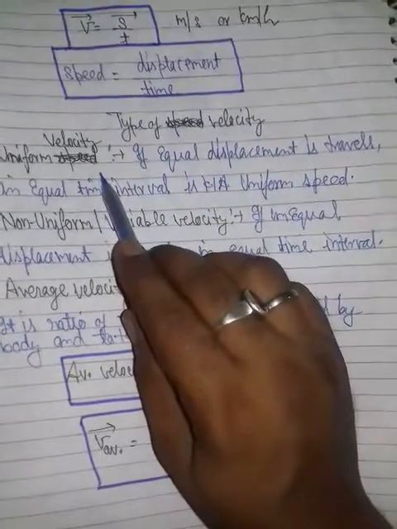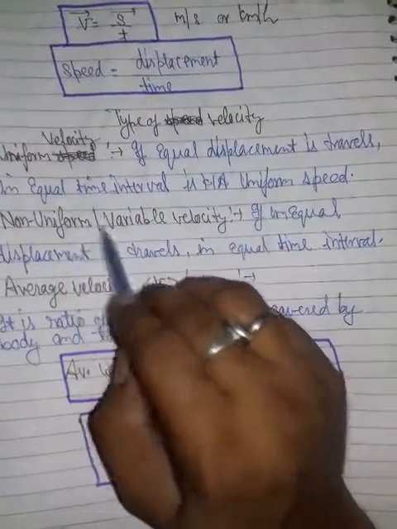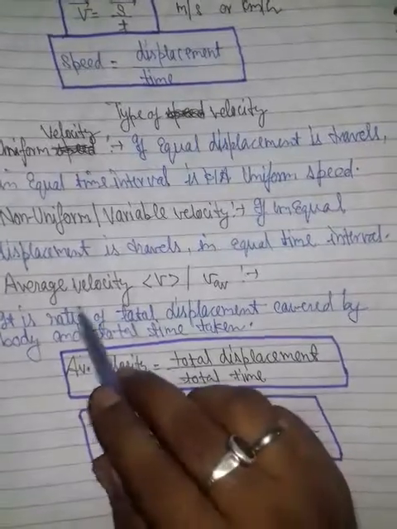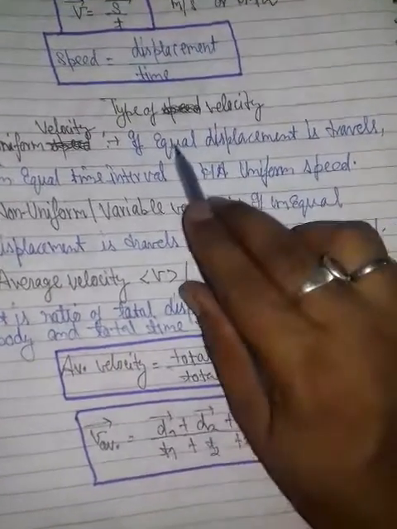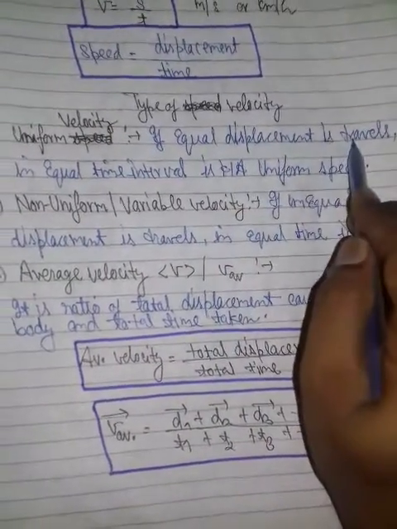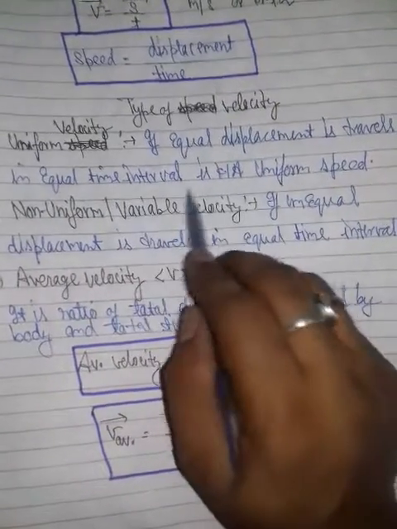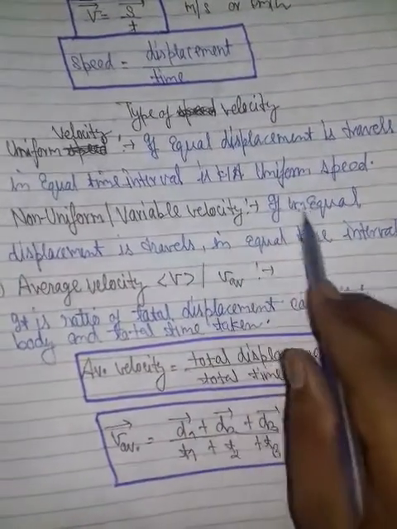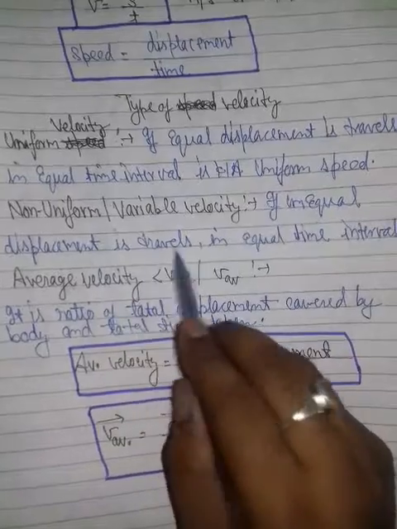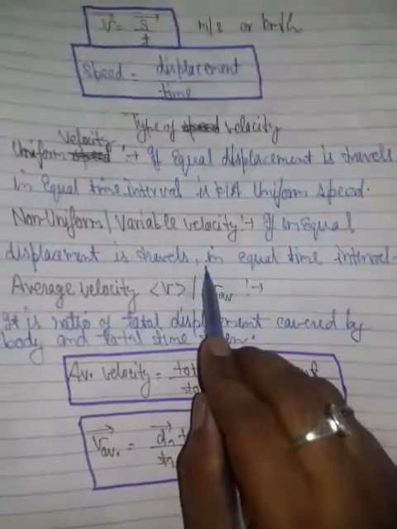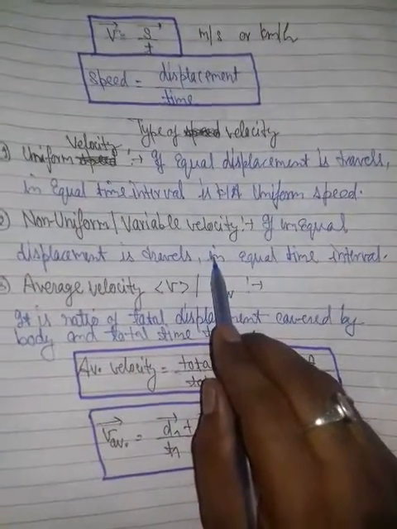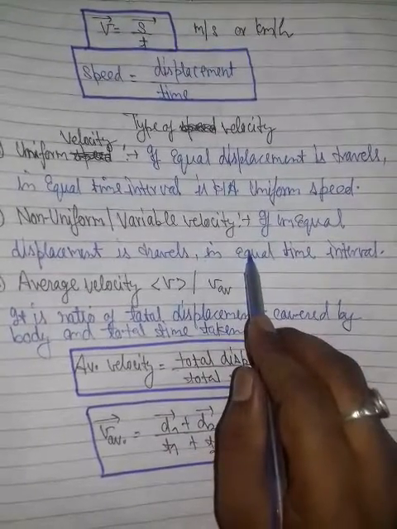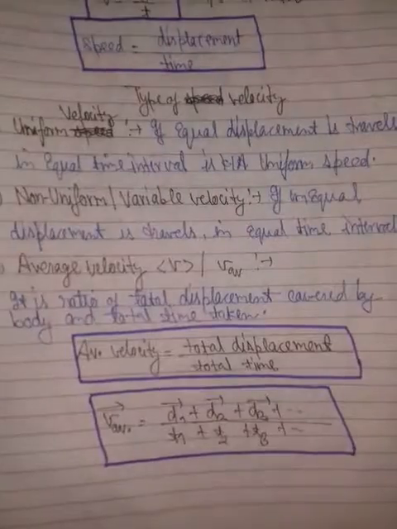Types of velocity, as with speed: uniform velocity, non-uniform or variable velocity, and the last one, average velocity. If equal displacement is traveled in equal time intervals, it is called uniform velocity. If unequal displacement is traveled in unequal time intervals, this is known as variable velocity.